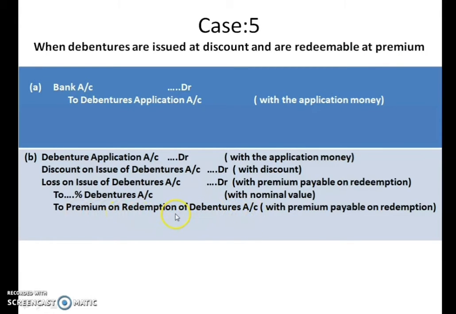And as you are redeeming the debentures at a premium, that is more than your nominal value, it is a loss for the company. So you have to debit that loss with the wording loss on issue of debentures account. So this is the journal entry related to issue of debentures at discount and redeemable at premium. Now let us do one problem.